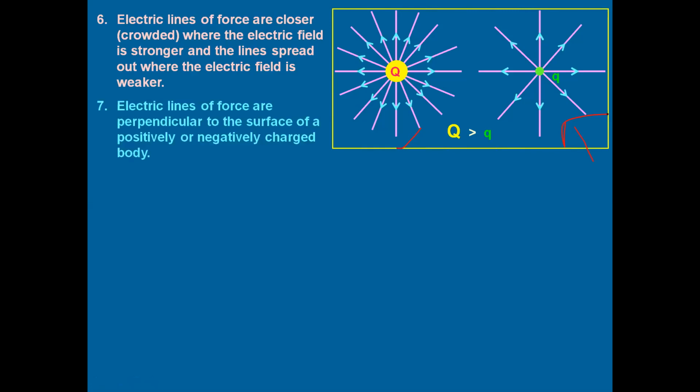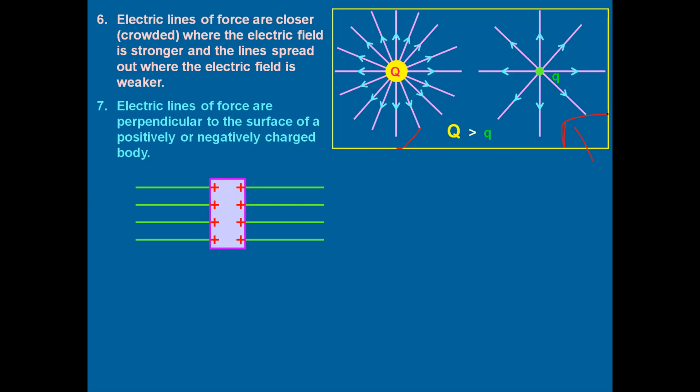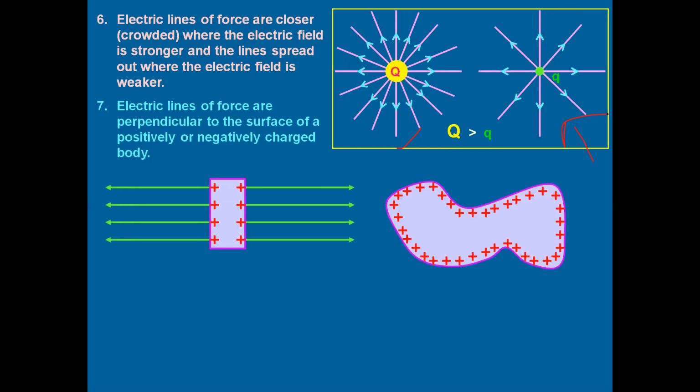Going to the next property, electric lines of force are perpendicular to the surface, no matter what the shape of the conductor is. Suppose you have a conductor this way, it is positively charged, the lines of force will be perpendicular to it. If you have another irregular shape, also charged with positive charge, the direction will always be perpendicular to the surface.